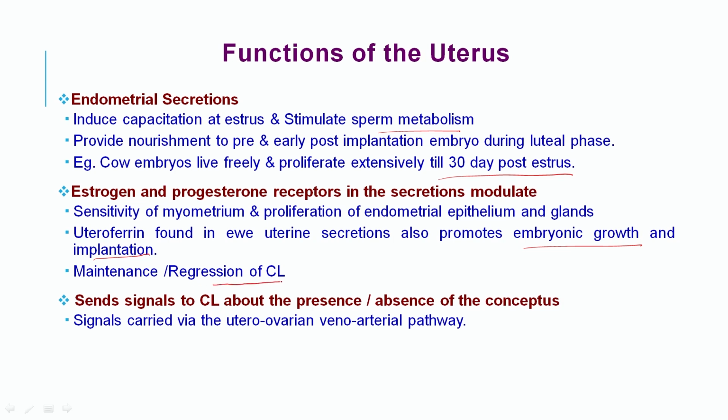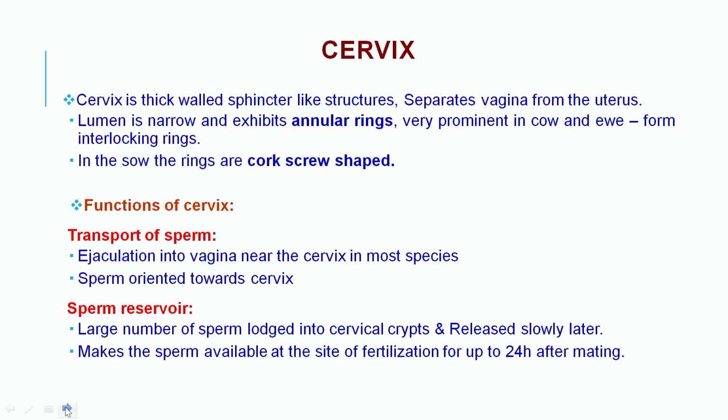Maintenance or regression of the corpus luteum is done by the uterus. It sends signals to the corpus luteum about the presence or absence of the conceptus. The uterus produces PGF2-alpha in the absence of the conceptus, so that the CL is regressed or lysed. Cervix: the cervix is a thick-walled, sphincter-like structure that separates the vagina from the uterus.